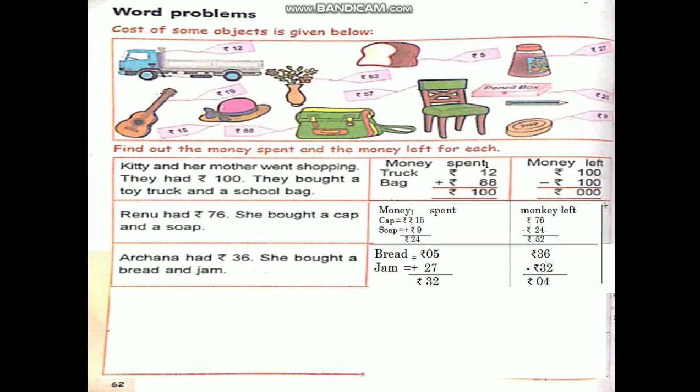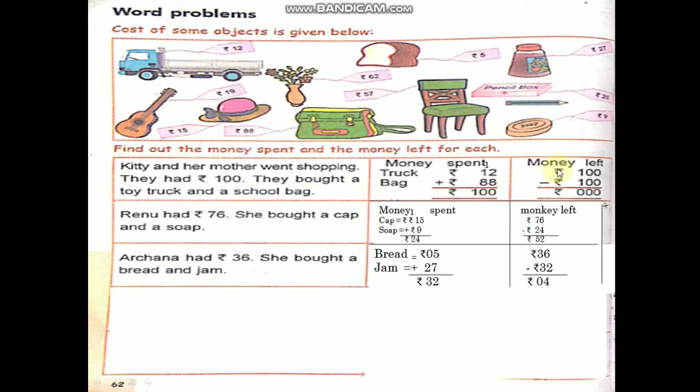Last class I explained additions, no, children, how to carry on. 10 you got as the answer. In that, in the ones place, 0 you have to write, carry on 1. 1 in the mind, 1 in the hand. 1 after 2. Now 2 in the mind, 8 in the hand. Take 8 fingers. 2 after: 3, 4, 5, 6, 7, 8, 9, 10. 10 you write here. So how much they spent? Rupees 100 they spent. They had only rupees 100, they spent rupees 100.